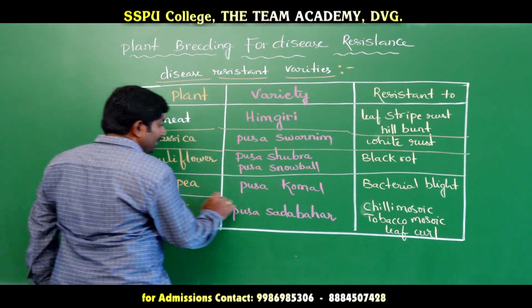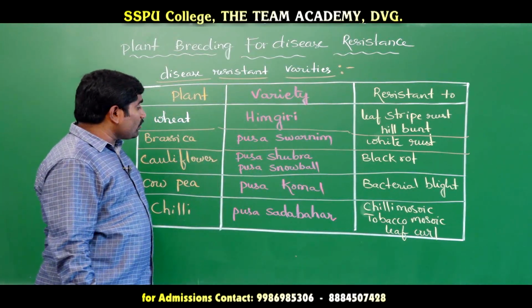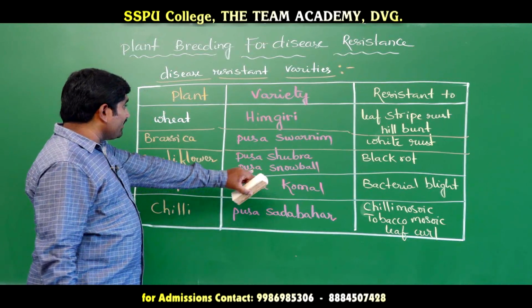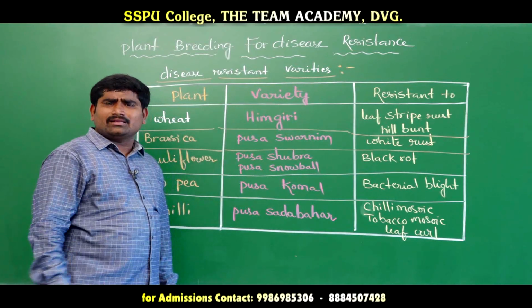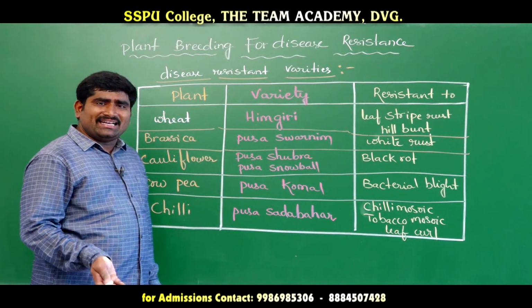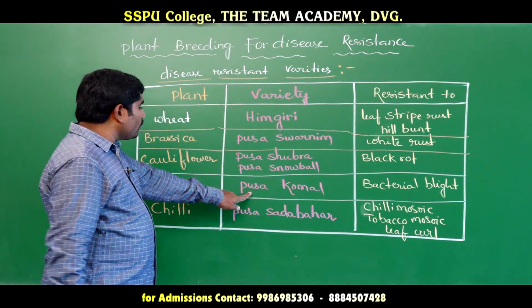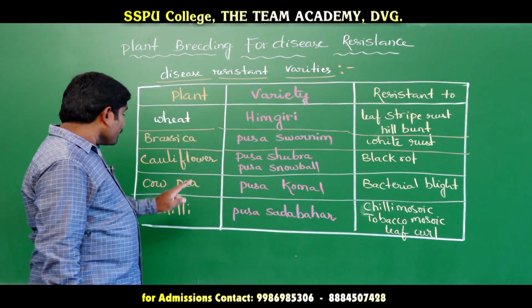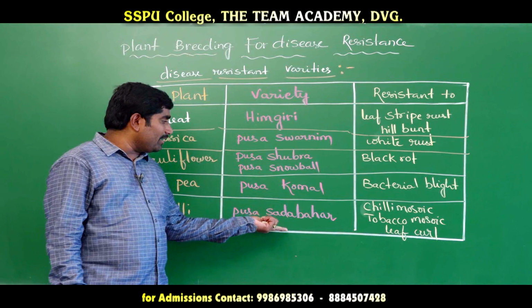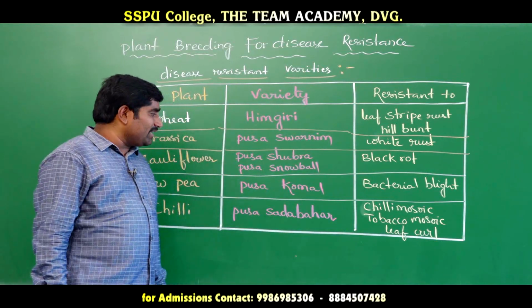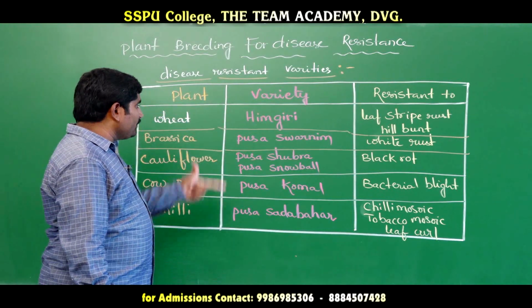Next variety is cowpea. The cowpea variety is Pusa Komal, and it is resistant to bacterial blight. The same case here also: if bacterial blight is mostly spreading in an area, then farmers need to grow the Pusa Komal variety of cowpea. And next one, chili: Pusa Sadabahar, which is resistant to chili mosaic virus and tobacco mosaic virus. So these are the names we must remember.